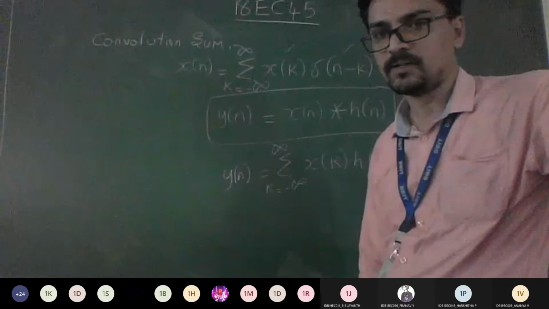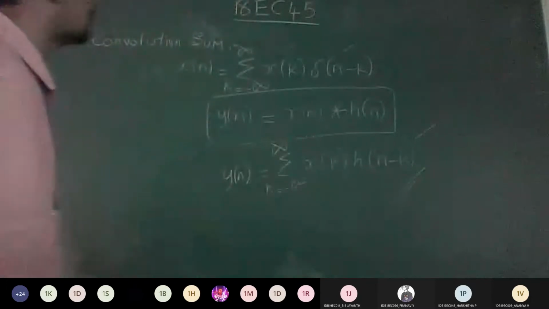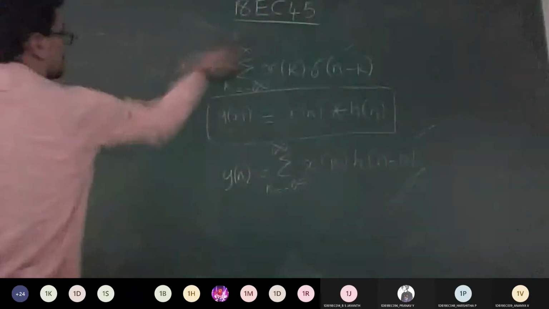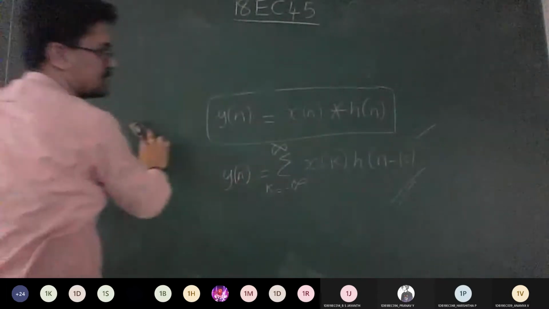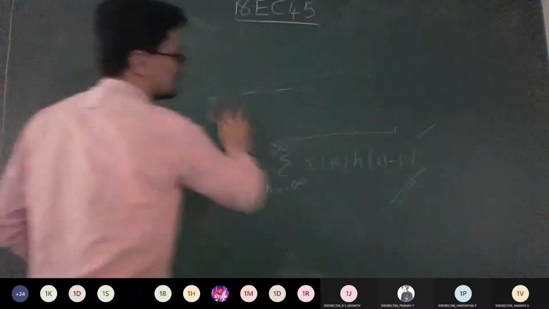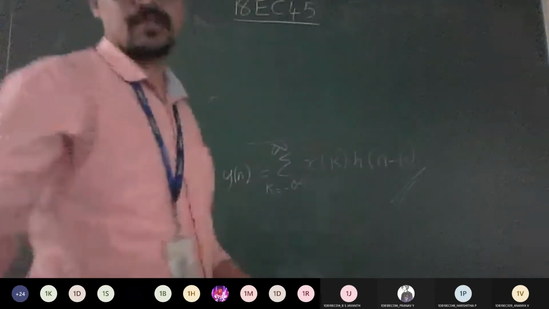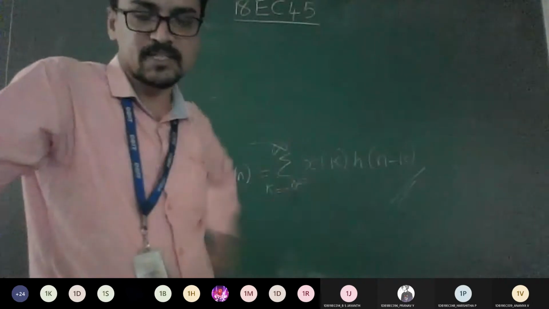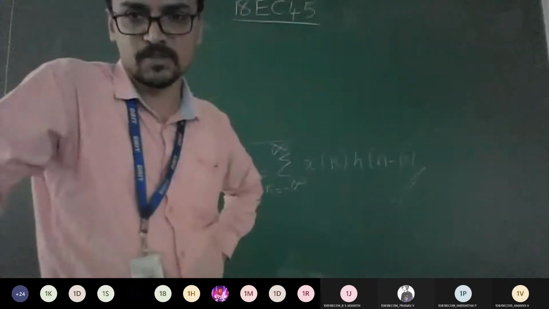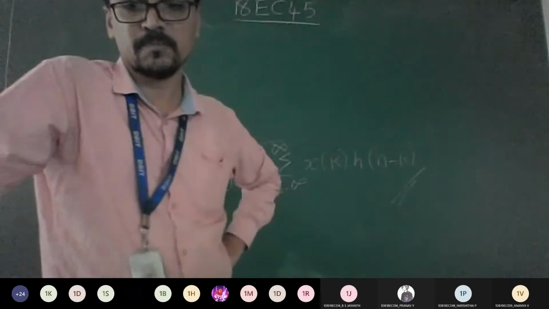Fine. So now just have this formula in your mind. Based on this, I will teach you how to solve the problem. The convolution formula remains the same. So y of n is, this is the formula. Now the question, we'll try to analyze. I'll show you how to solve using formula based, and similarly how to get the same answer using waveform sketching also, so that both methods get covered in one problem. Okay, read on.